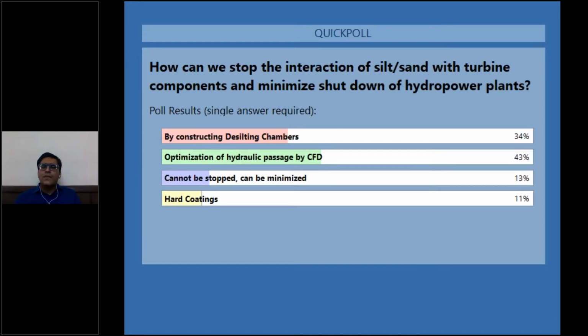So your comments to end with, Professor Anurag, because I don't have any time for the questions, but I'm saving the questions for next Monday. I will put forward all these questions that are there in the questions box. A very quick conclusion, 10 seconds. Actually, sir, it's not visible for me, but the answer for this question is we cannot minimize it. The interaction cannot be totally stopped. It can only be minimized. So this is the answer for that poll.